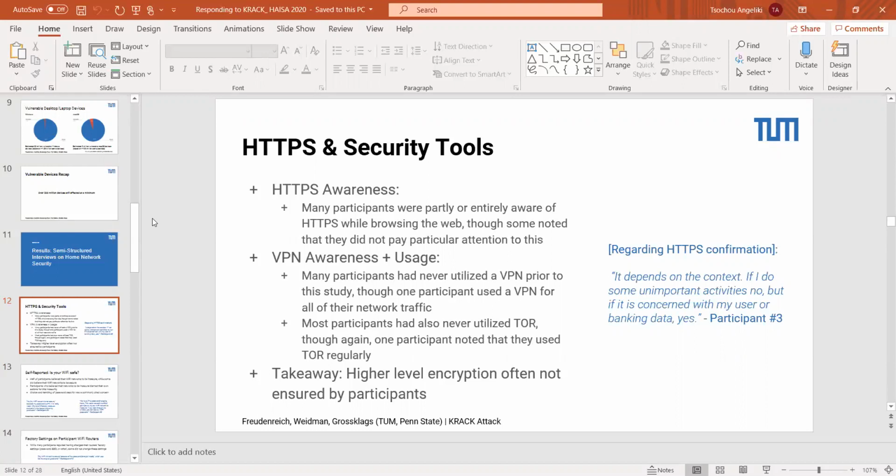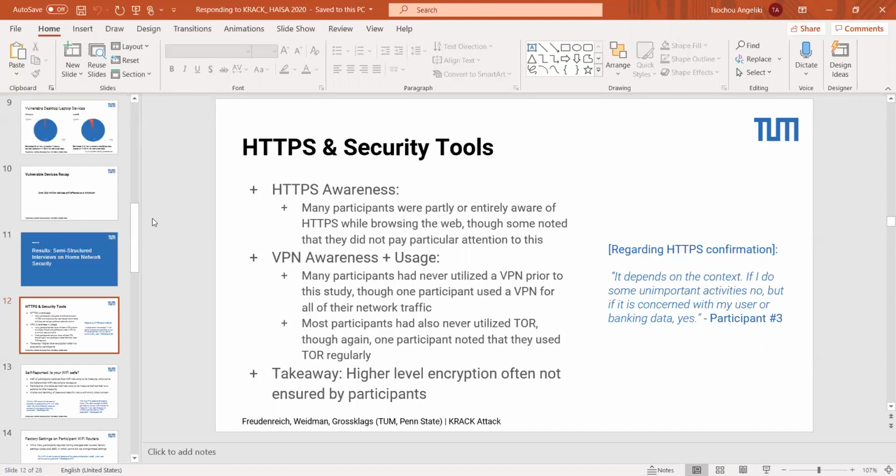As far as VPN awareness and usage, this was something we also wanted to talk to participants about. We found that many of our participants had never utilized a VPN prior to the study, though we did have one participant who used a VPN to actually route all of their network traffic through. This was a particularly tech-savvy user in this instance. A bit of a lighter version of a VPN in some ways is this concept of Tor.